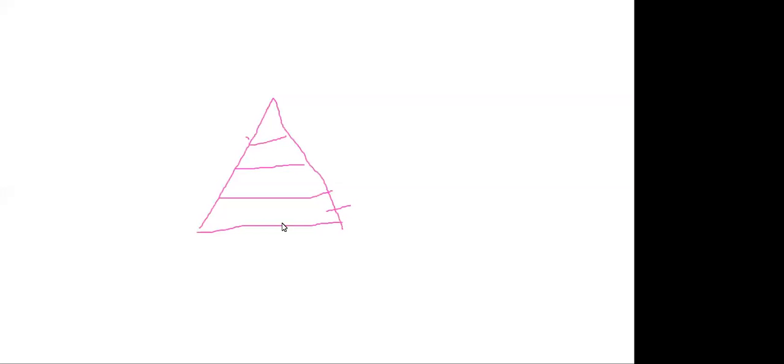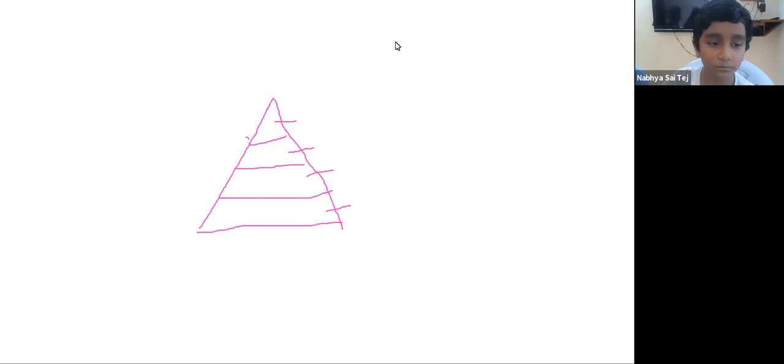You have to include more of these. And next, fruits and vegetables. And this will be dairy products and fat. And at the top of the food pyramid, you can write chocolates and junk food, which you have to consume very, very little. Understood? Okay, ma'am.